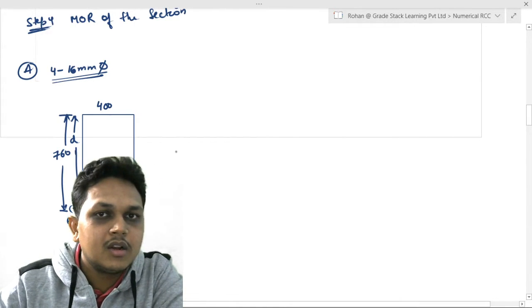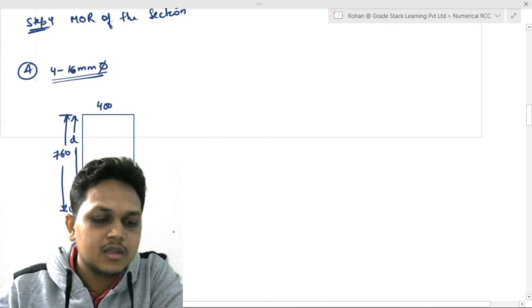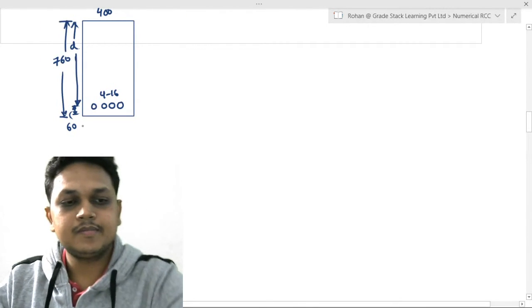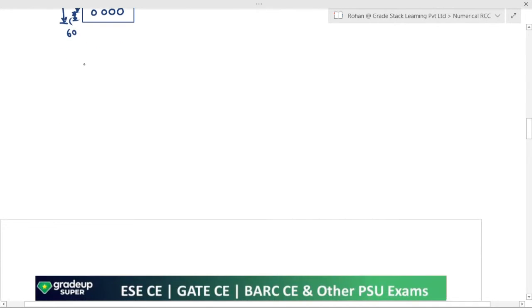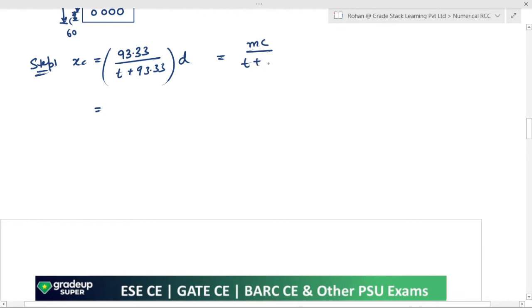Now step 1 is to find, in step 1, we are going to find out the critical depth of neutral axis. Critical depth of neutral axis is equal to 93.33 upon T plus 93.33 into D in working stress method, which can also be written as MC upon T plus MC into D, where